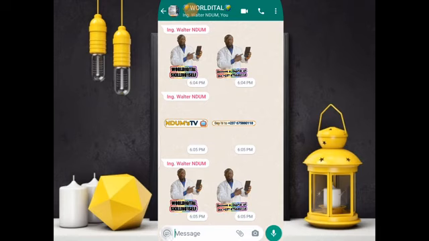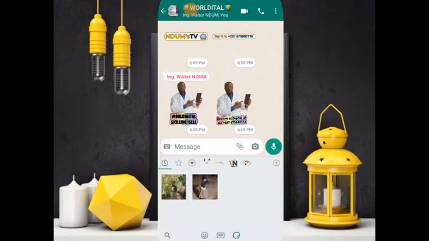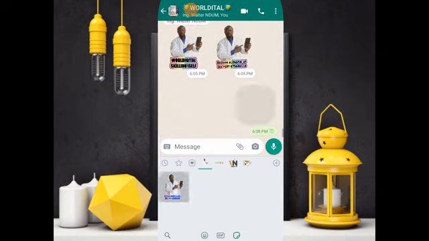I'll go to the section of stickers. If you observe below here, this is my tray. This is my image here. And this is the sticker that we just created. When you click on it, it appears. So you can use it on WhatsApp and other social media platforms.